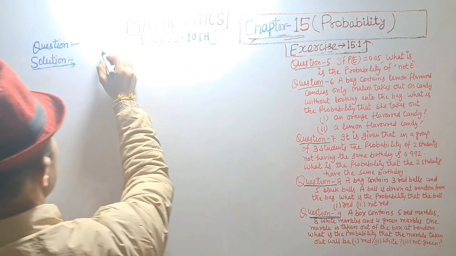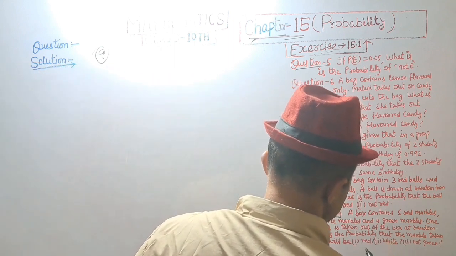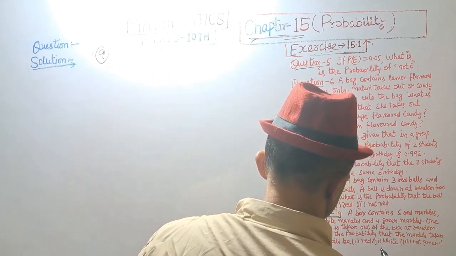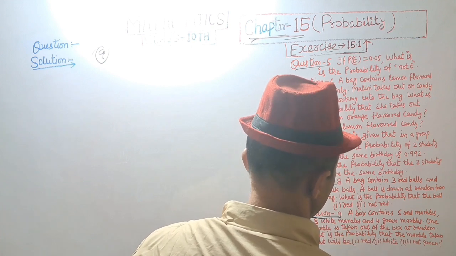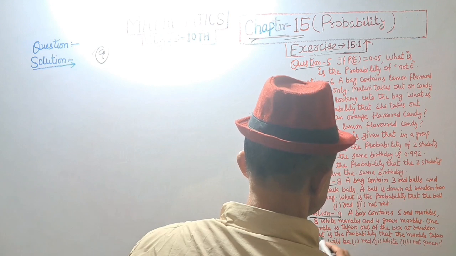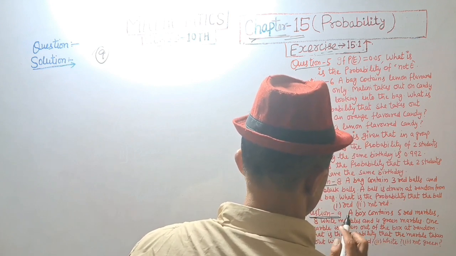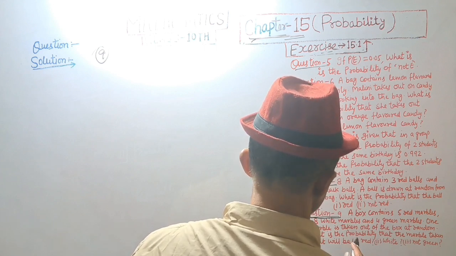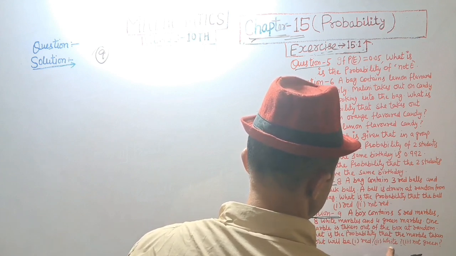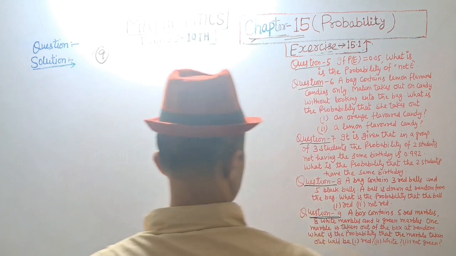Question number 9. A box contains 5 red marbles, 8 white marbles, and 4 green marbles. One marble is taken out of the box at random. What is the probability that the marble taken out will be first is red, second is white, and third is not green?